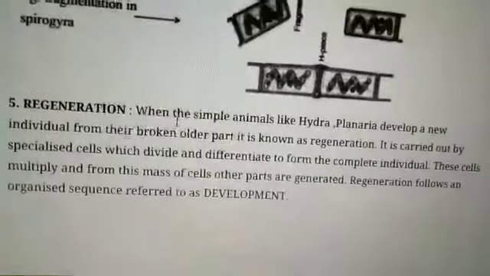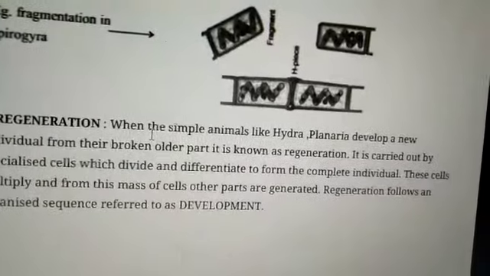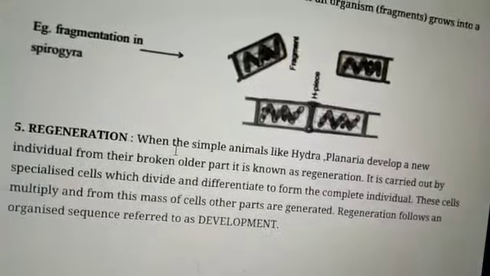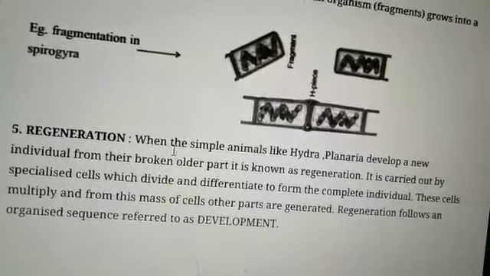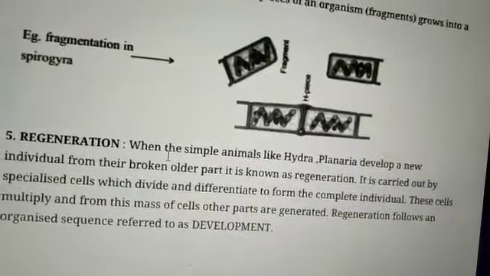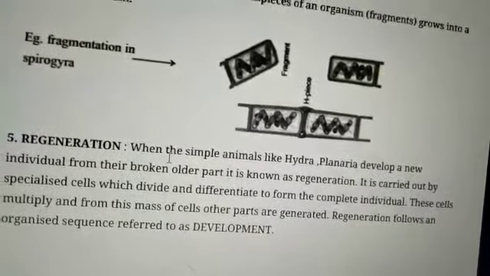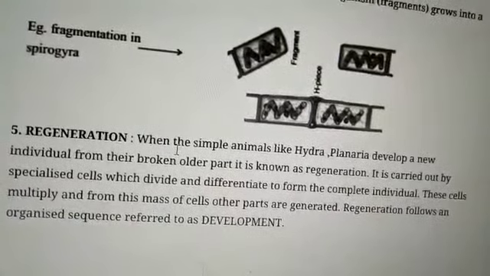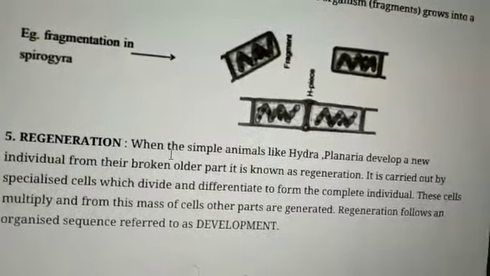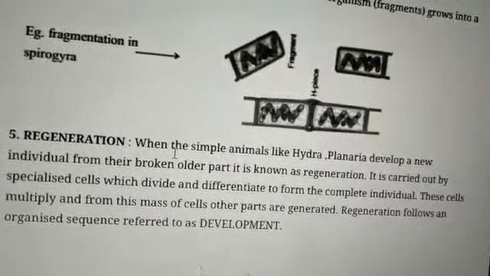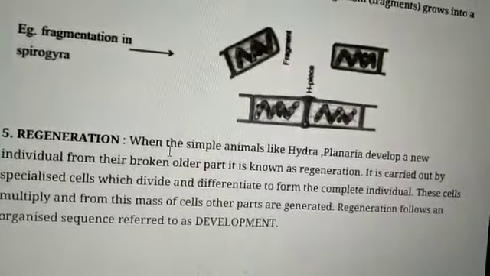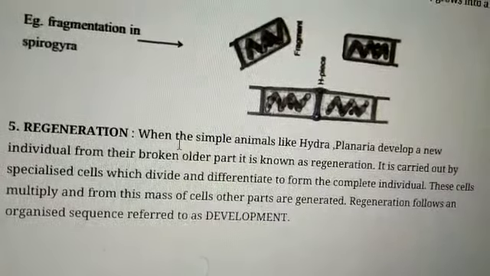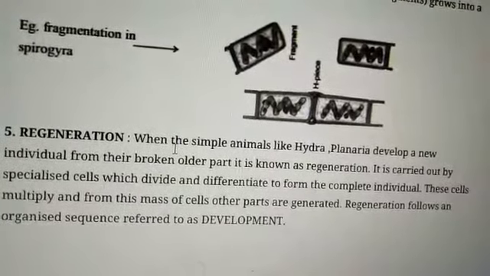The next process is regeneration. When simple animals like hydra and planaria develop into a new individual from their broken older part, it is known as regeneration. It is carried out by specialized cells which divide and differentiate to form the complete individual. These cells multiply and form a mass of cells. Other parts are generated.